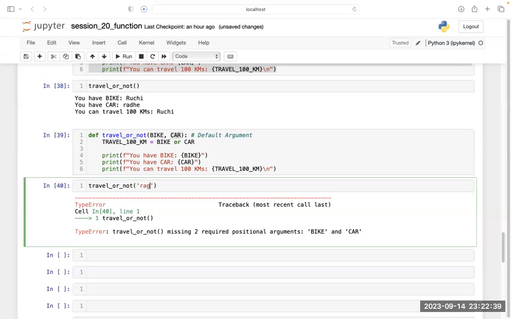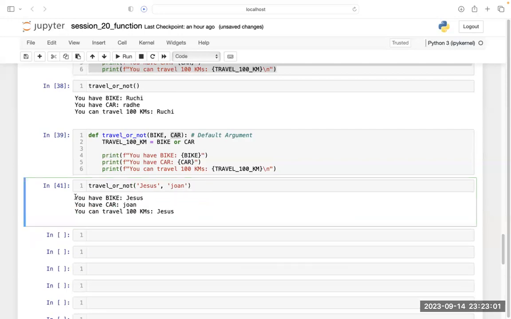Let's put Radhe here. Let's put Jesus, and let's put John as my two arguments. Now, if I run this, I will get this output.